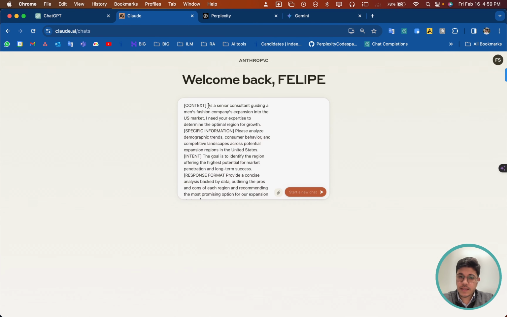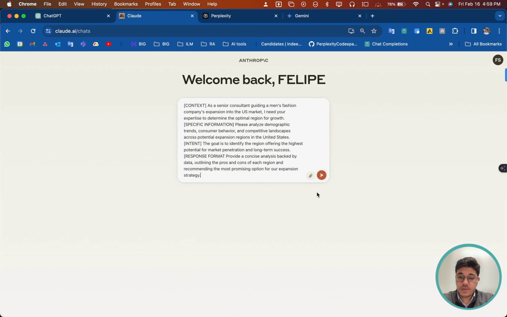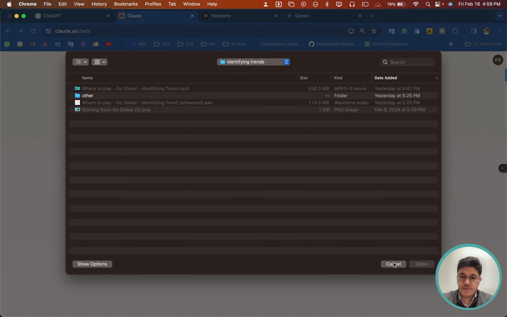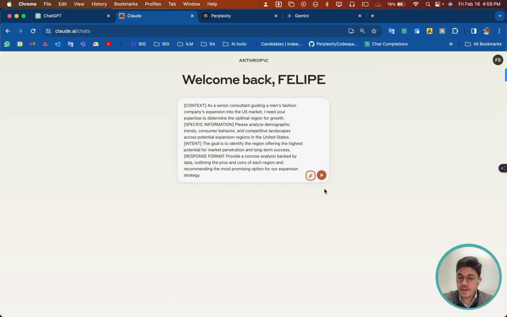I will also ask Claude the same prompt. Notice that here for Claude AI, or the Anthropic version, you can attach files if you want. I don't want to attach any file here because it's just to show you that you can do it, and this is the free version.